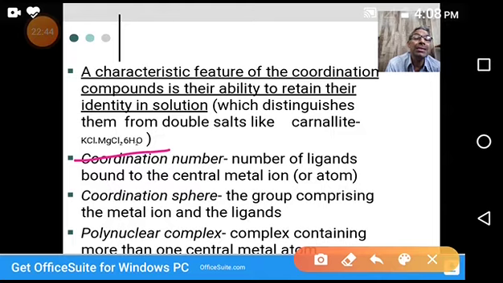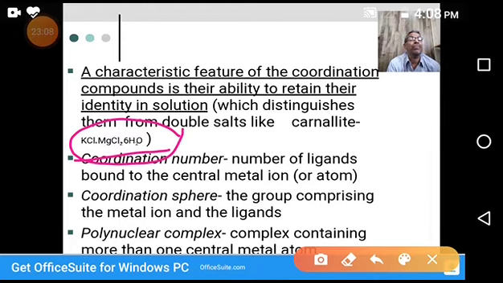But when these double salts dissolve in water, they don't retain their identity. They lose their identity. Carnallite has some properties, but when it dissolves in water we get an aqueous solution whose properties are different from the original carnallite.